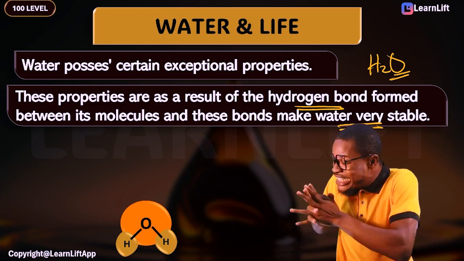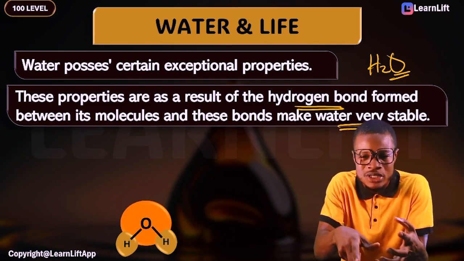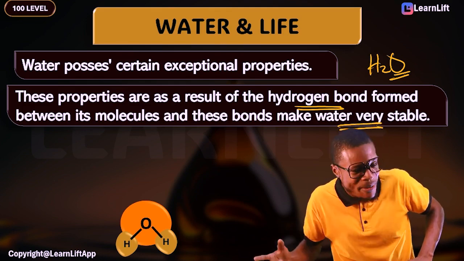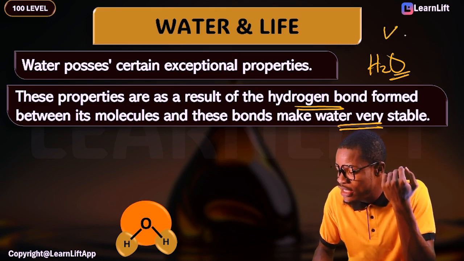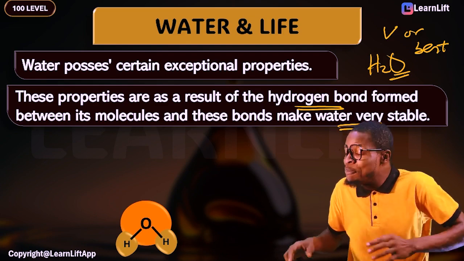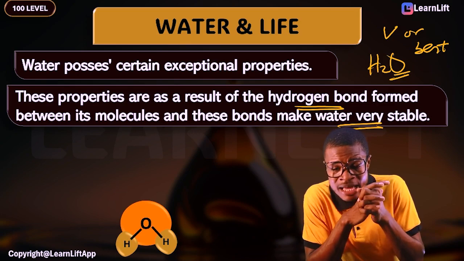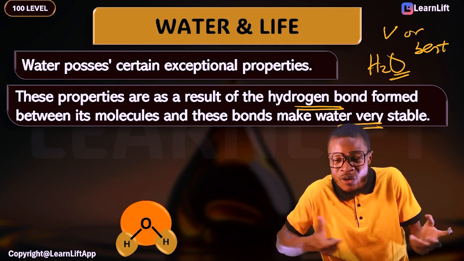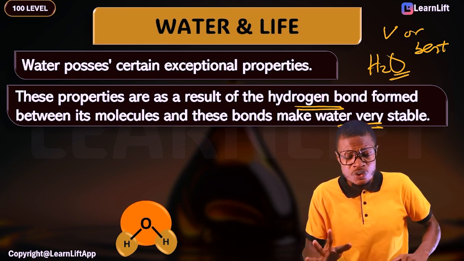But you see, this shape of water, constant exam question. What is the shape of water? Shape of water is your V or bent shape. Water has what? Your V or your bent shape. This bond that you can see here that is linking hydrogen and oxygen together is not the bond that binds the molecules of water together. No. I'm going to show this to you very fast.